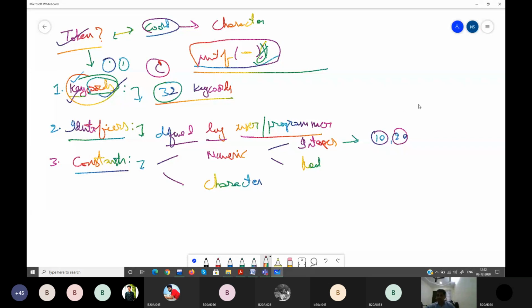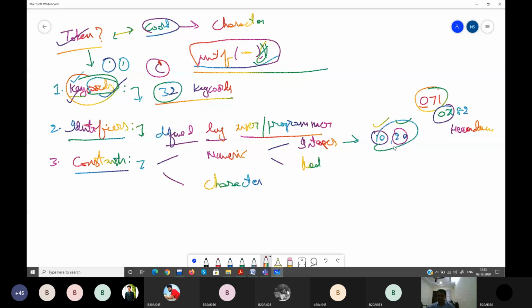There will also be octal numbers, like 0, 8, 7, 1. If you have a 0 at the start, this shows that it is octal. And 0x 8 2 is a hexadecimal number.